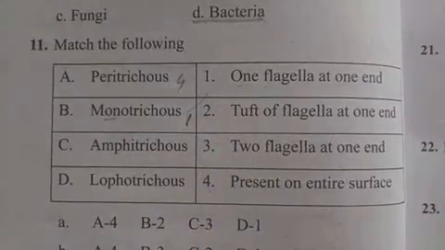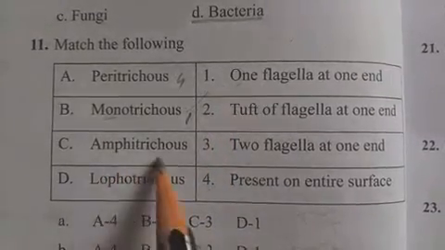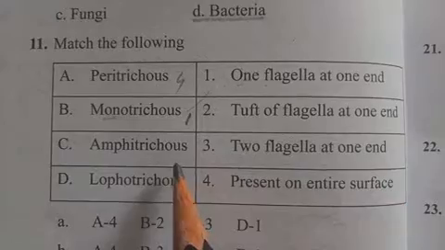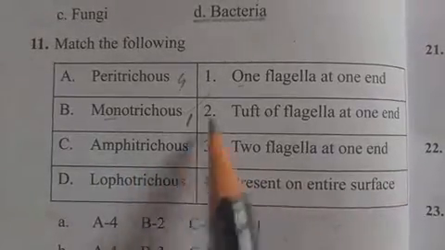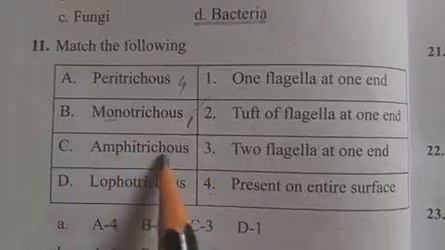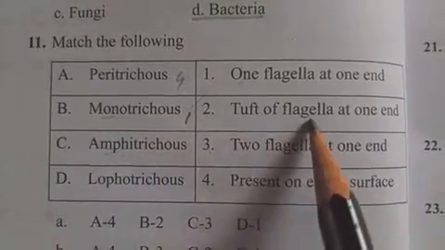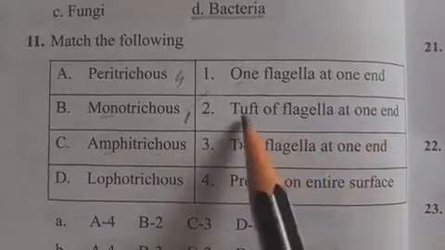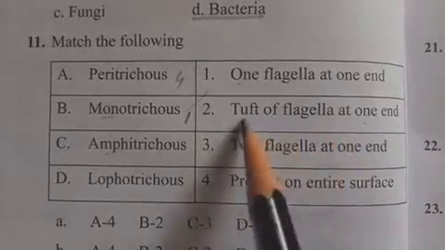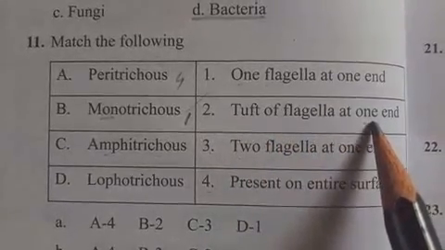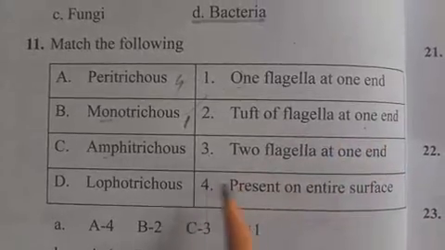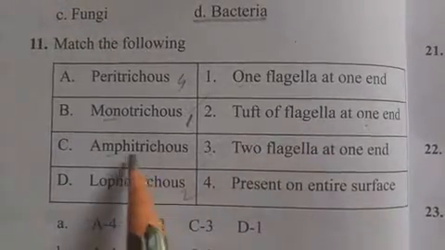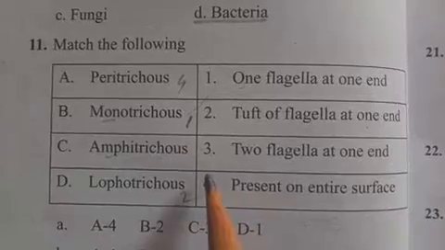And next, Amphitrichous means two flagella at one end. So actually it should be C2, not C3. Amphitrichous, amphi means both, and tuft of flagella means a group of flagella at one end. So that will be D. Lophotrichous.